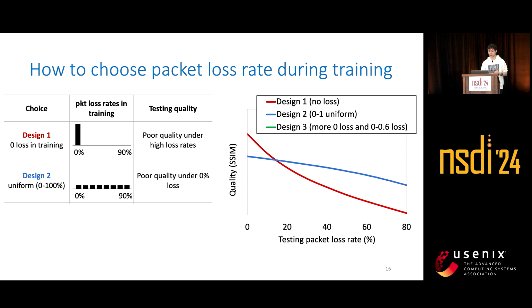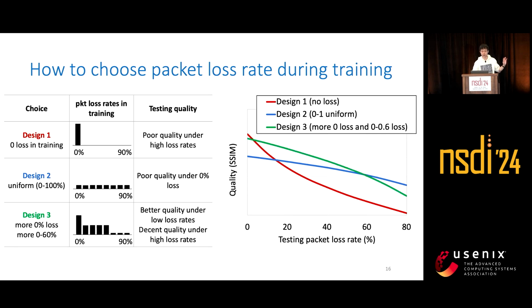Then we get this blue curve here, which has better quality when the loss rate is high, but worse quality when the loss rate is 0. Since in the real world, the most common case is that there is no loss, this blue curve is still not ideal. So in Grace, our design is adding more zero loss during training and also increasing the ratio of seeing loss between 0 and 60%.